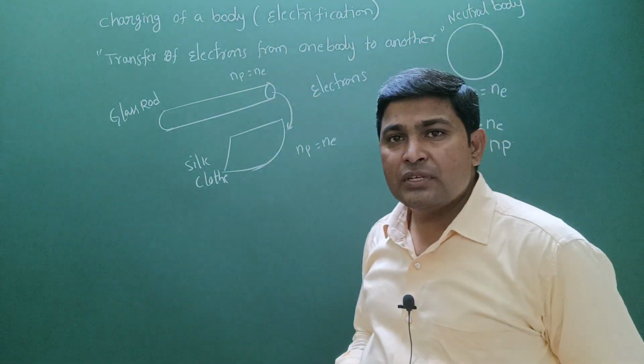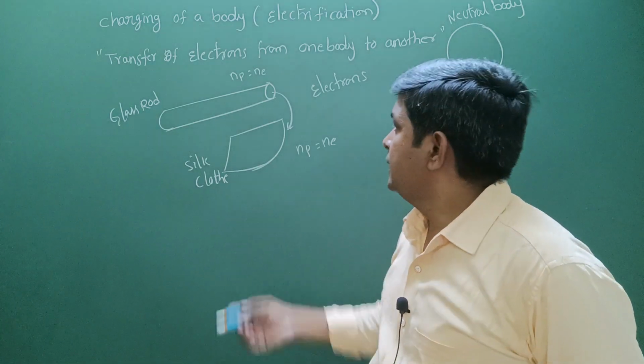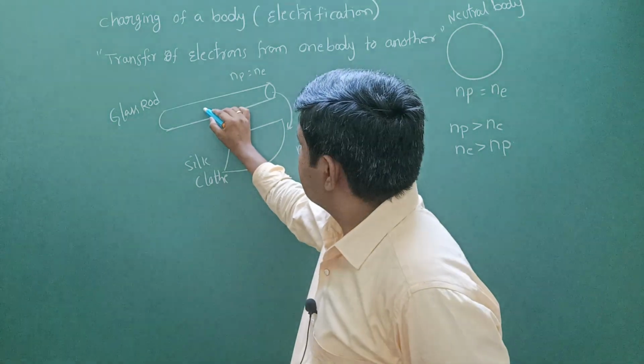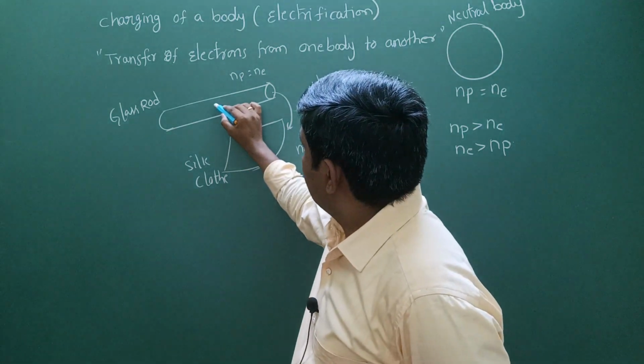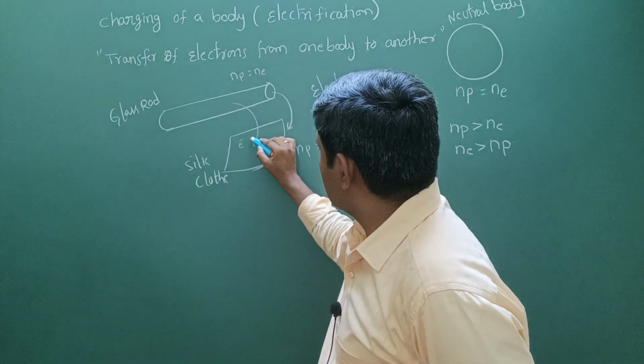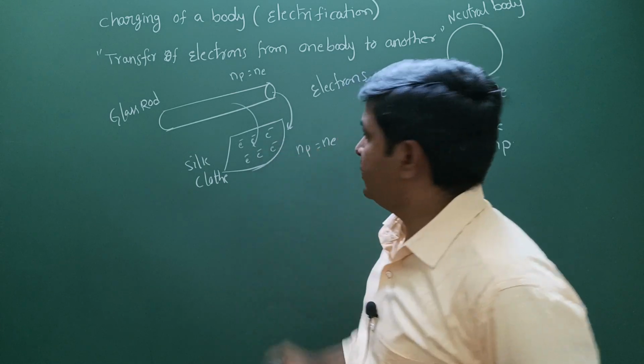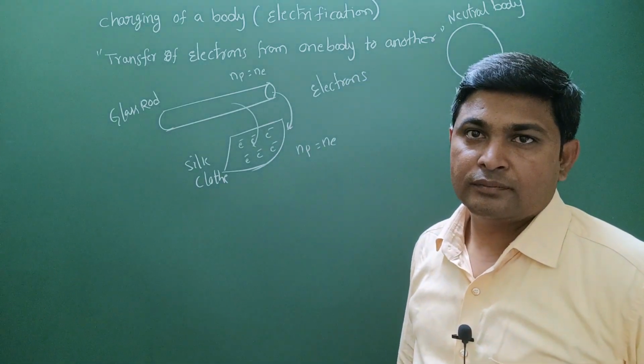Then what can we observe? What is going to be more, and what is going to be less? More electrons are going to be on the silk cloth.